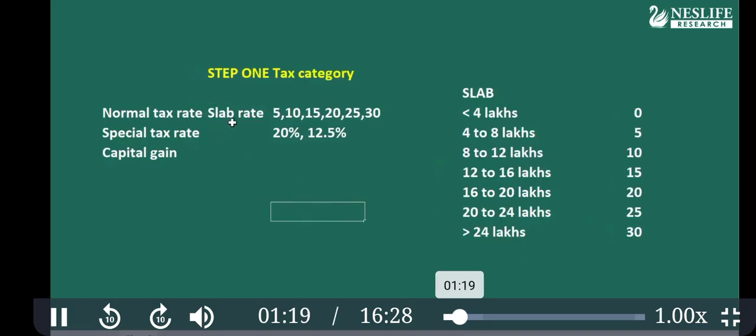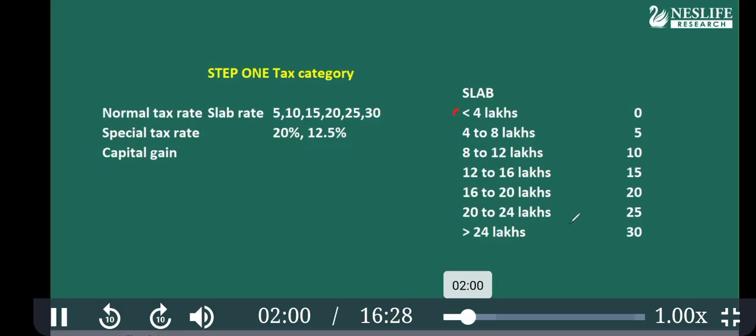Normal tax rate is also called slab rate. When you earn income, your income is divided into different slabs. Less than 4 lakh income, there is no tax, zero tax rate. 4 to 8 lakh income, 5%. 8 to 12 lakh income, 10%. 12 to 16 lakhs, 15%. 16 to 20, 20%. And if your income is above 24, 30%.